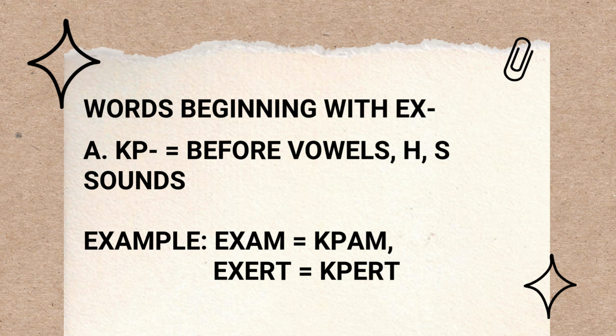We will use initial KP and then vowel A, final M. So when we read initial KP, vowel A, final M, that is exam. Another is exert, initial KP, vowel E, final RT, because the EX is followed by a vowel. So we can use initial KP that represents X or EX.